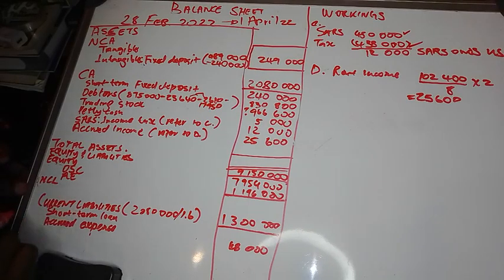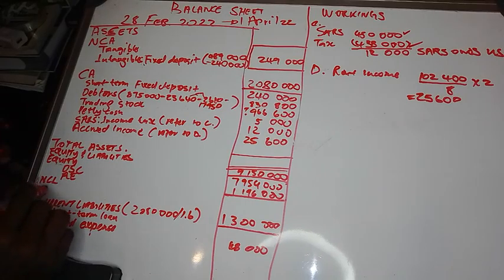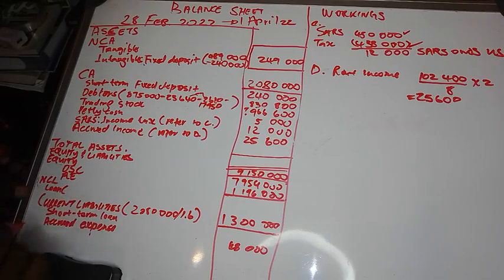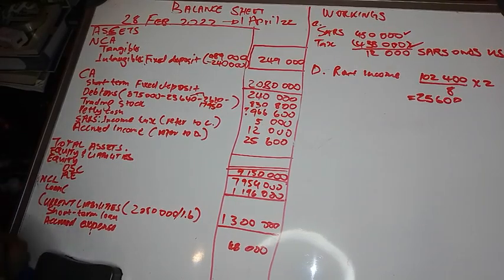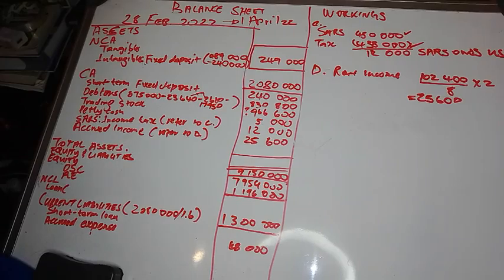Now we do non-current liabilities, so I'm going to say NCL. Then remember, on non-current liabilities you've got your loan, which they talked about on the additional information as well. Now let's go to the additional information. How much is the loan? The loan is not given, the opening balance is not given, and the closing balance is not given. So let's go to the information that talks about the loan.